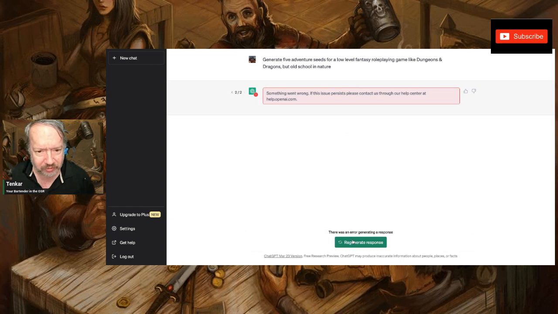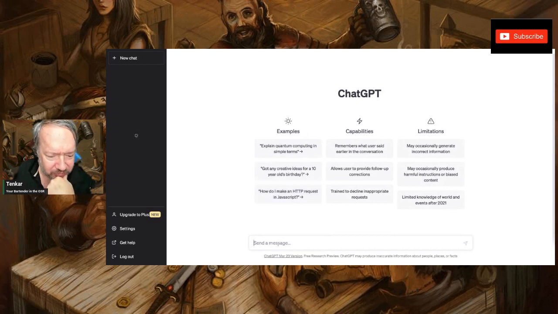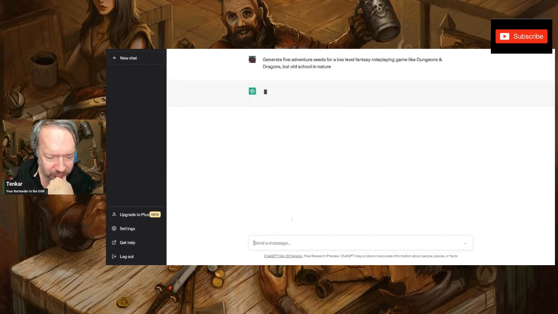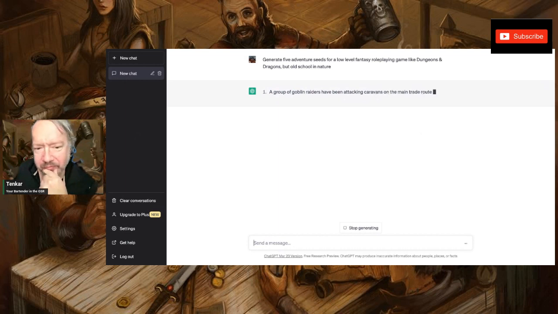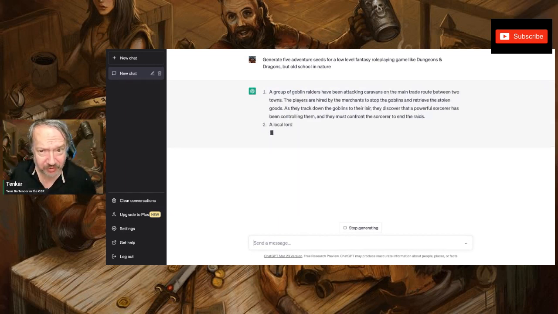Something went wrong. Well, you bastards. Best laid plans of mice and men often go astray. Let's try again. There we go. So it's generating 5. And as you can tell, AI is not perfect.